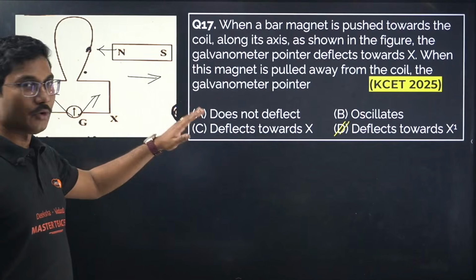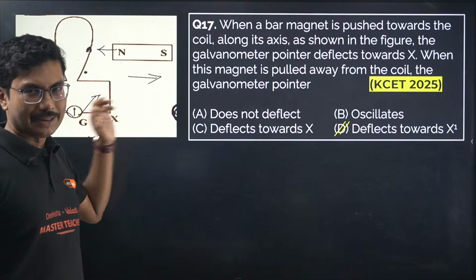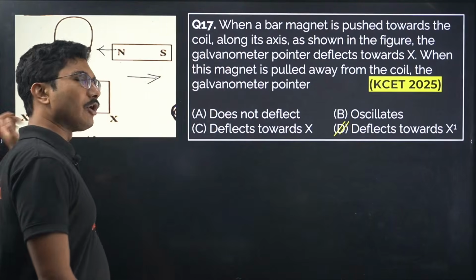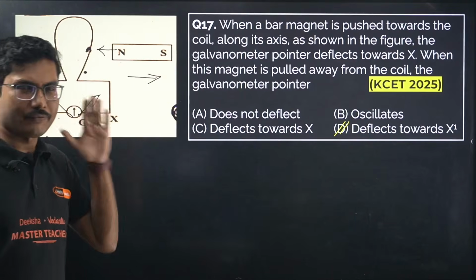If you are saying B oscillates, it is not possible. It may oscillate for a few milliseconds, but it will stop. As soon as you pull it away, it will go in the opposite direction, and if you stop the magnet, the motion will stop after a few vibrations.